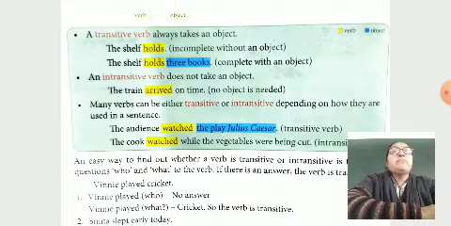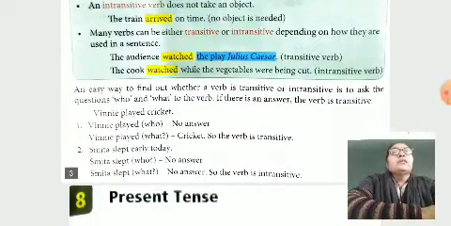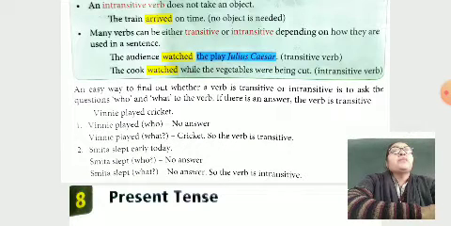Many verbs can be either transitive or intransitive depending on how they are used in a sentence. The audience watched the play Julius Caesar. Here watched is a transitive verb. The cook watched while the vegetables were being cut. It's an intransitive verb. What the cook watched?